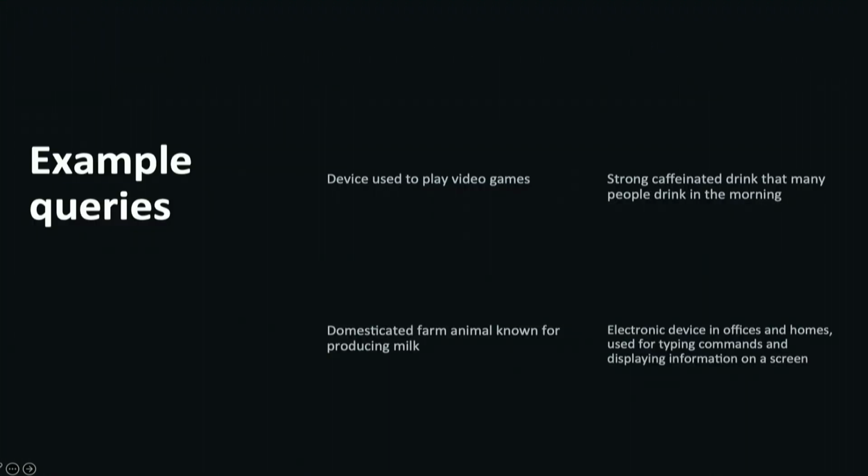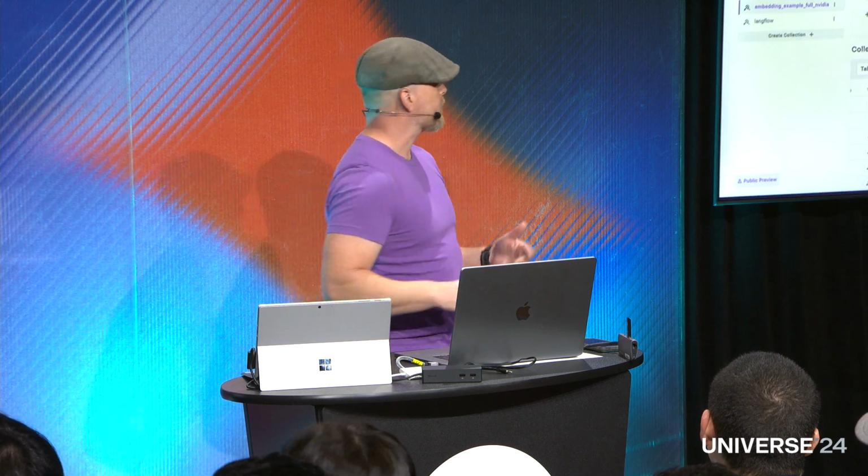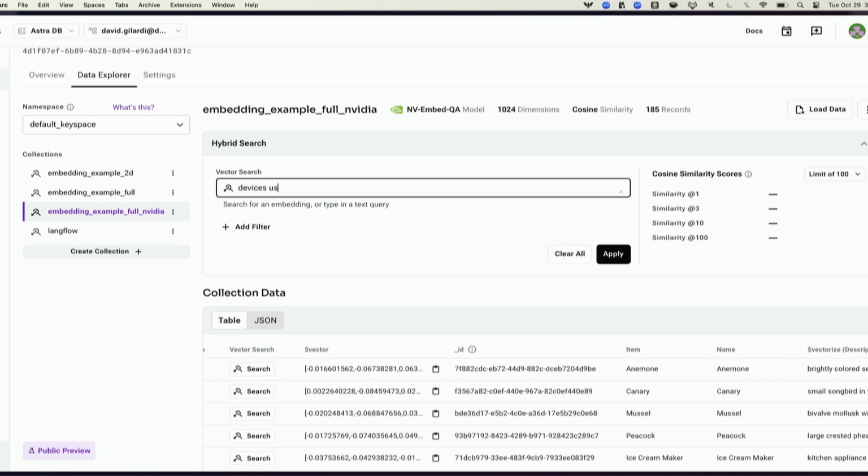So let's take a fun example. I'm going to go ahead and come over to the database. What you're seeing here is part of DataStax's AI platform. One of those tools is called Astra DB. This is a fully fledged database that has also been optimized for vector storage, retrieval, and vector calculations, that kind of deal. And what you can do here, I'm going to go ahead and just take one of those example queries, "devices used to play video games," and we're going to hit apply.